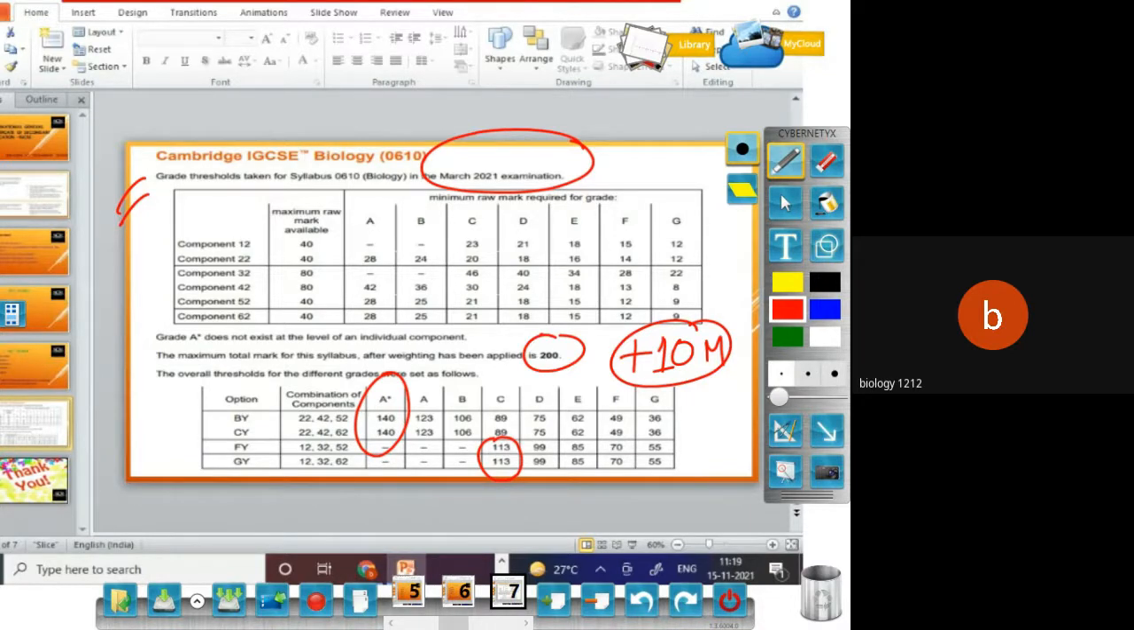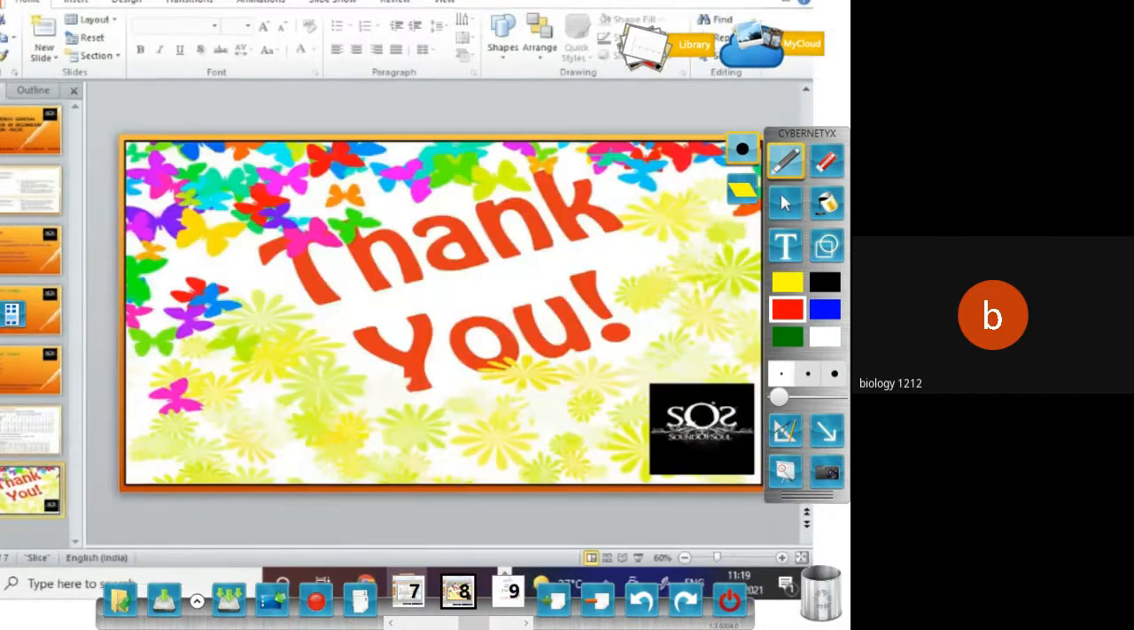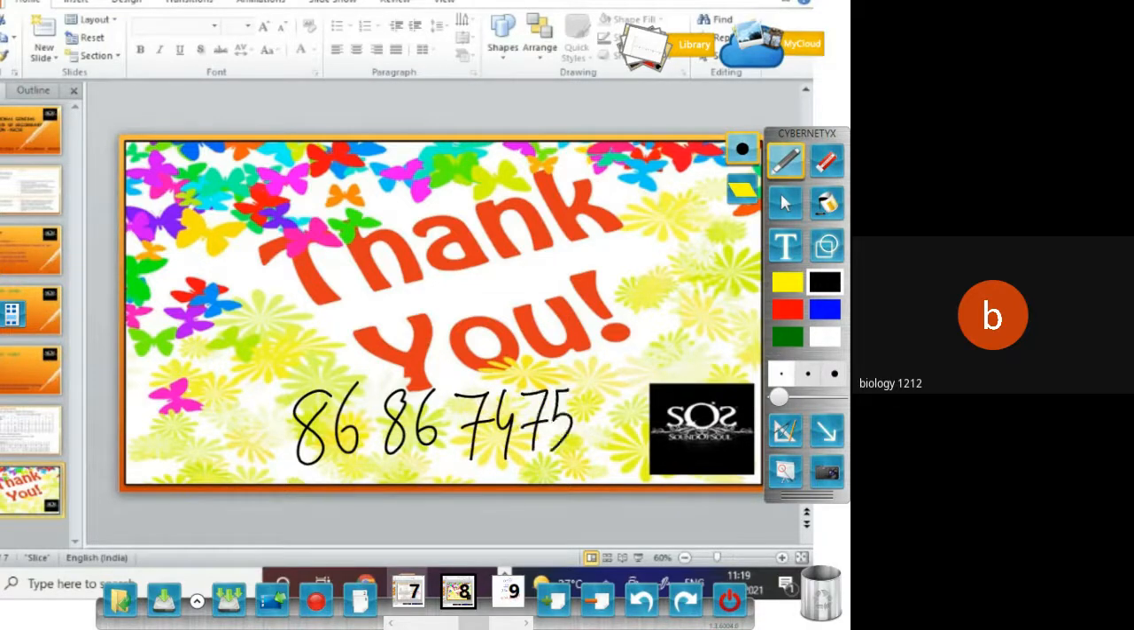And please keep in mind your grading system or grade threshold. Last but not the least, thank you very much for joining this, and I hope I have clarified your doubts. Anything else, you can mail me or tag me, or you can call me on this number 8686 74 75 39. You can give a call on this number for more information about IGCSE and clarifying your doubts whether to go for core or extended, and study tips about IGCSE.